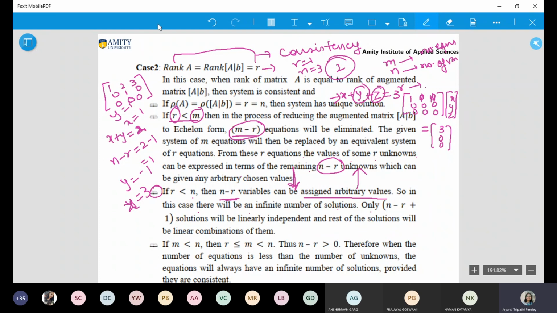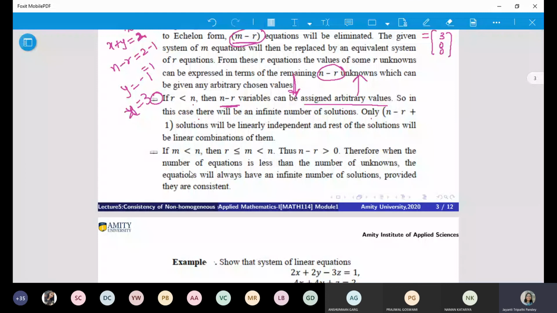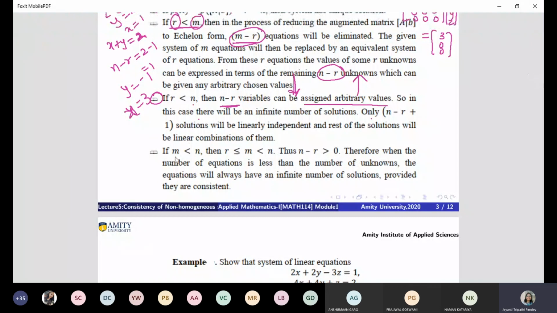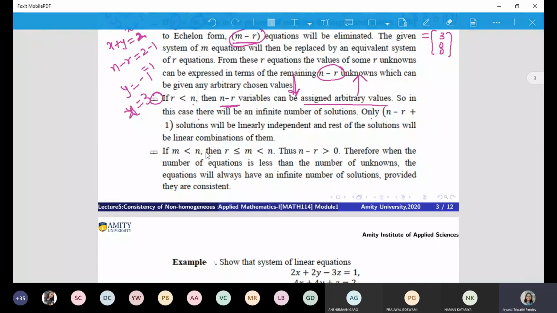Now the next, last statement: if m is less than n, what does it mean? You have number of equations less than the variables. If the number of equations is less than variables, obviously you will have infinitely many solutions.